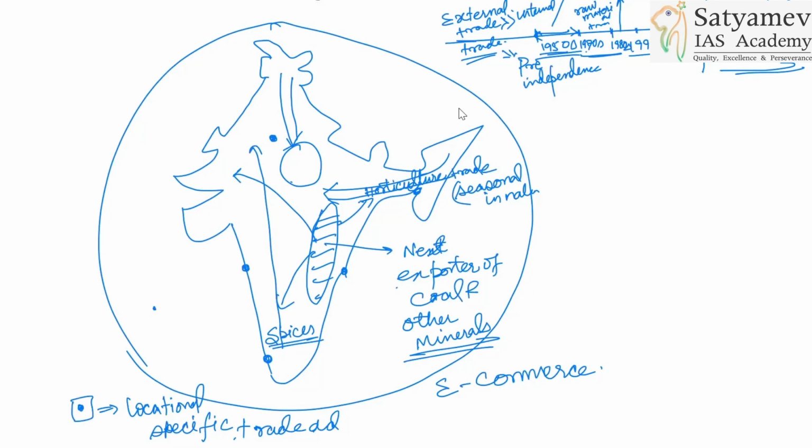Yes, it has the advantage of connectivity. It has the logistical advantage, being the capital. But is there any advantage of the coastal region? Port-based advantage. All right. So you should be thinking in that way.